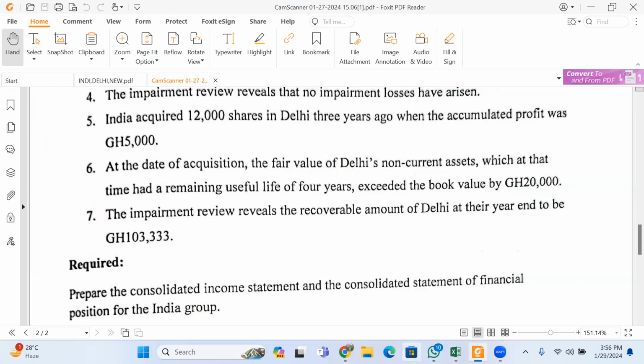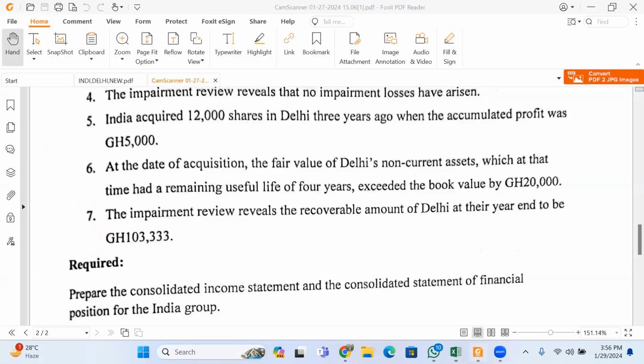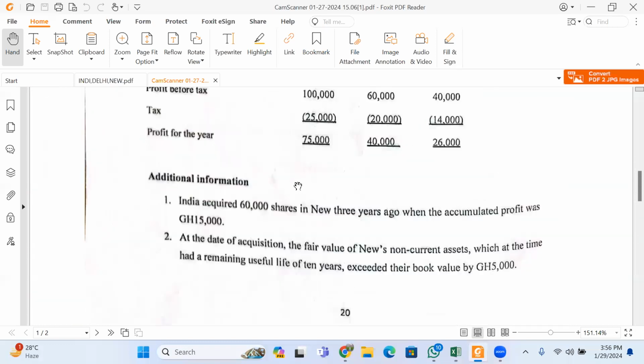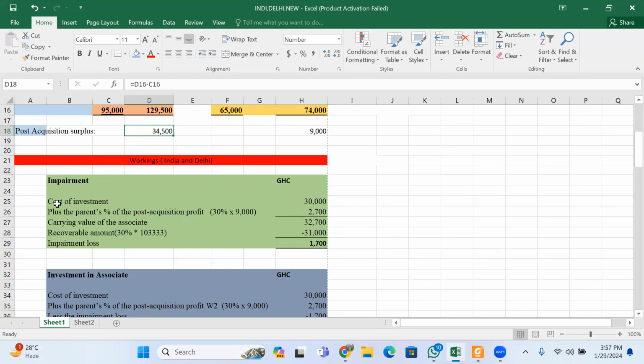Now, when India was going to invest in Delhi, a financial commitment has to be made. This is how much India has invested in Delhi. So all things being equal, India has to make something out of the amount he has invested in Delhi.